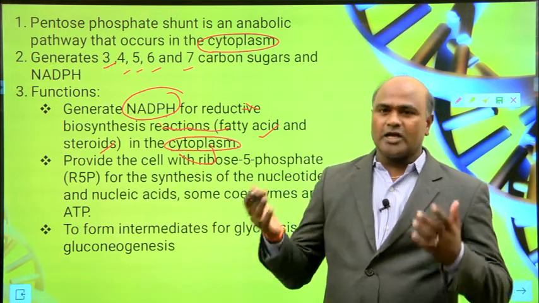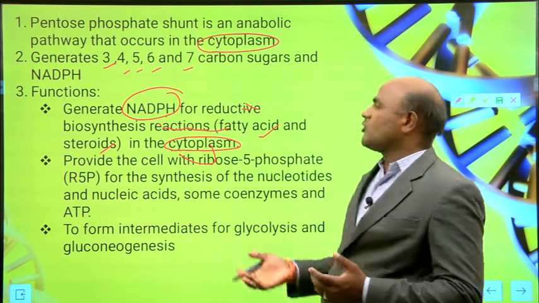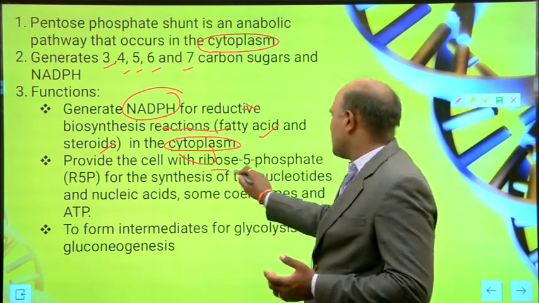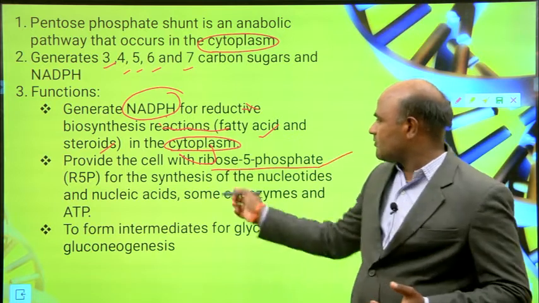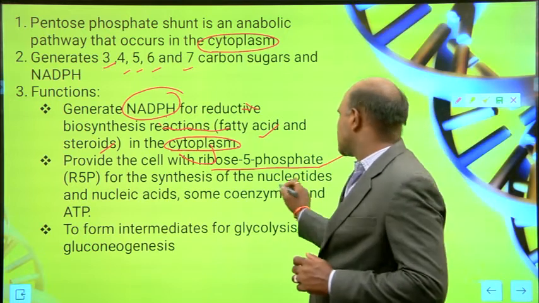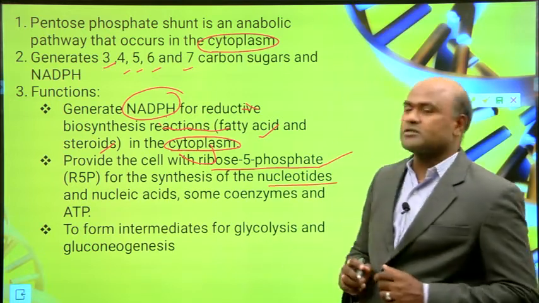It generates NADPH for reductive biosynthesis reactions, and provides the cell with ribose 5-phosphate, that 5 carbon phosphate molecule, for the synthesis of nucleotides.